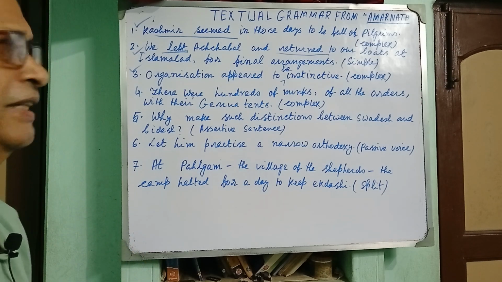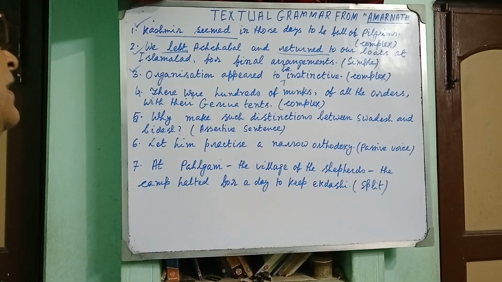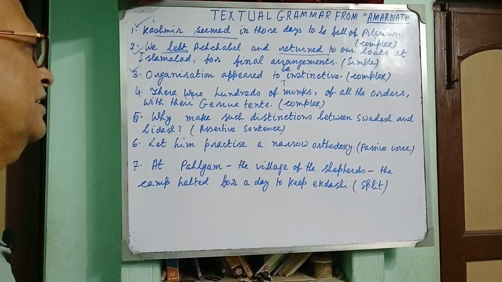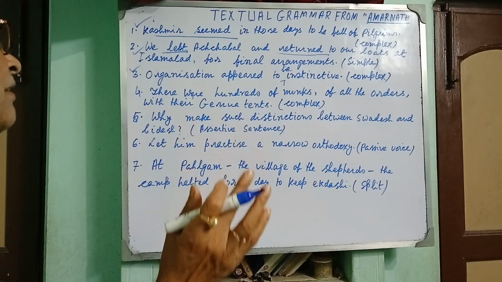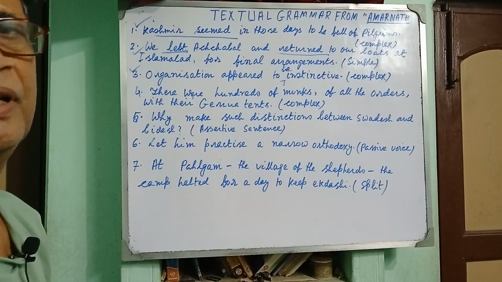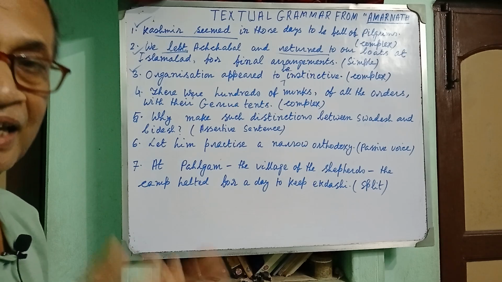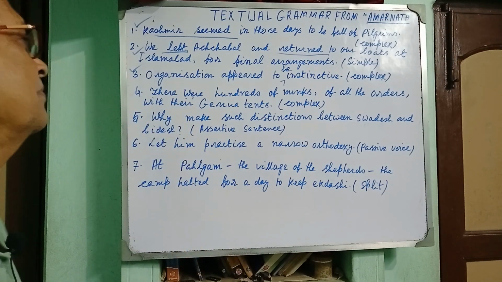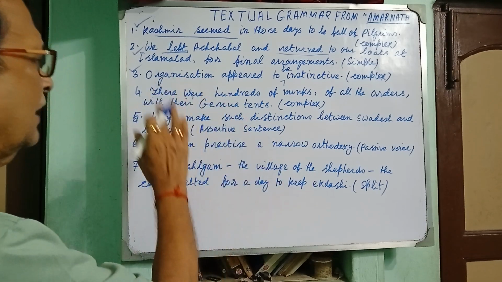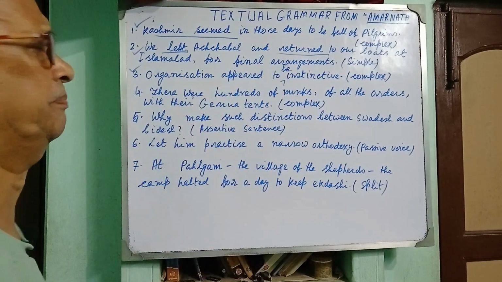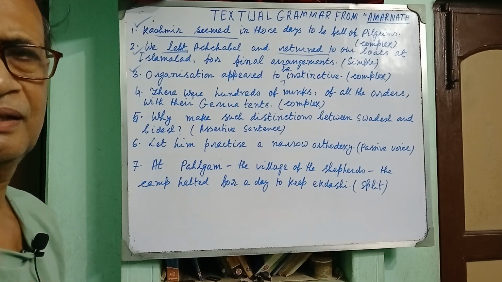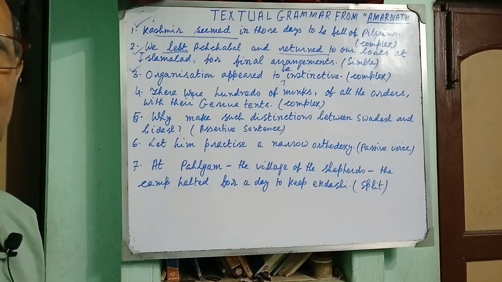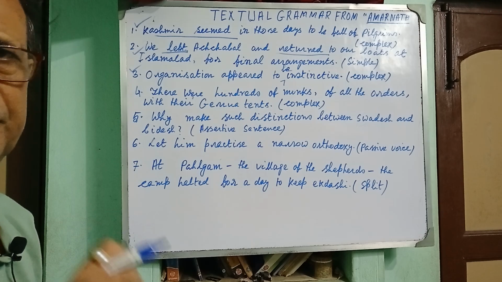Turn into a complex sentence. So, it appeared that organization was going to be instinctive. It appeared, principal clause. That organization was going to be instinctive, subordinate noun clause and complement to the verb appeared.